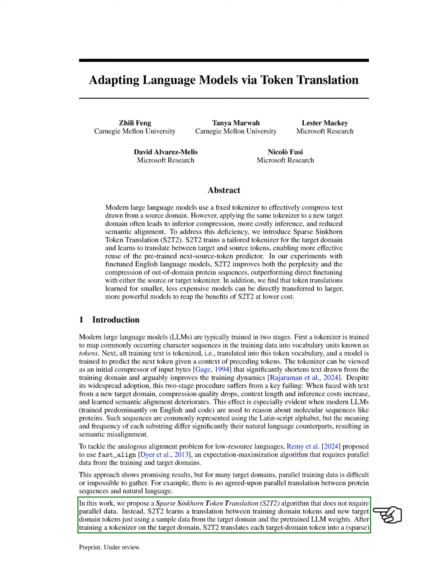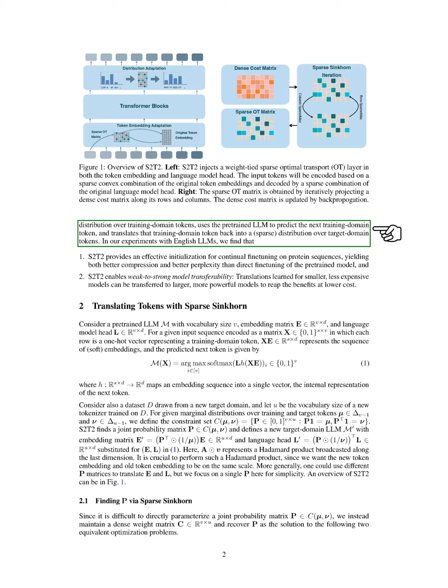In our work, we introduce the Sparse Sinkhorn Token Translation (S2T2) algorithm, which does not require parallel data. Instead, S2T2 learns to translate tokens from the training domain to those in the new target domain using only sample data from the target domain and the pre-trained LLM weights. After training a tokenizer on the target domain, S2T2 translates each target domain token into a sparse distribution over training domain tokens, predicts the next training domain token using the pre-trained LLM, and then translates that token back into a sparse distribution over target domain tokens.